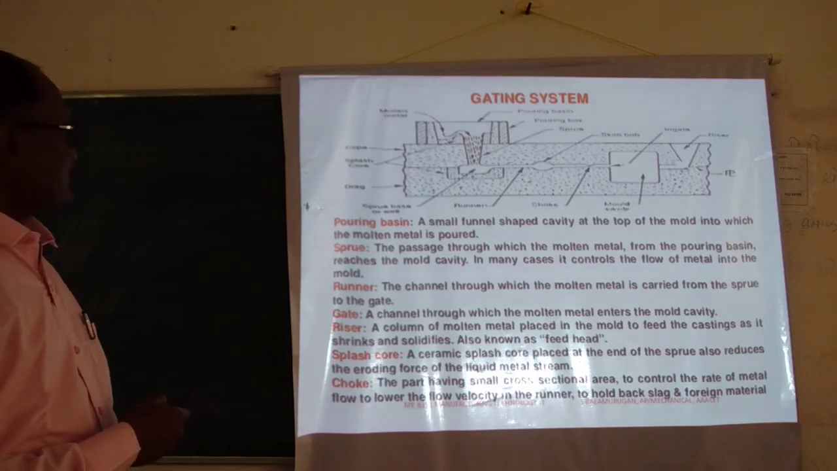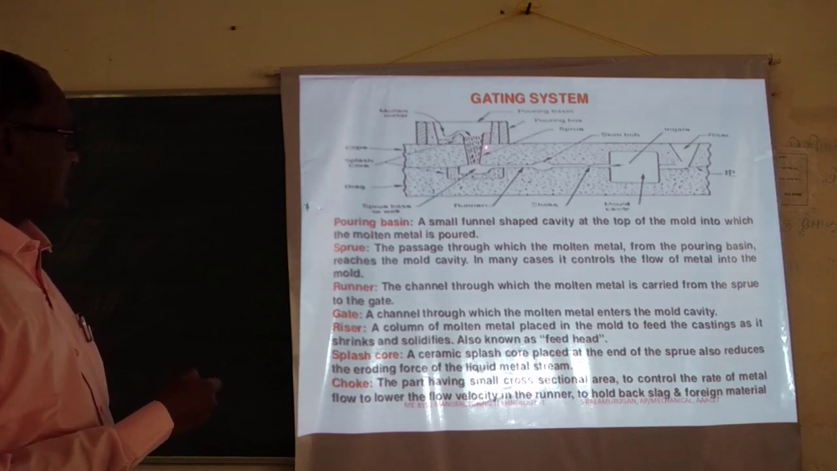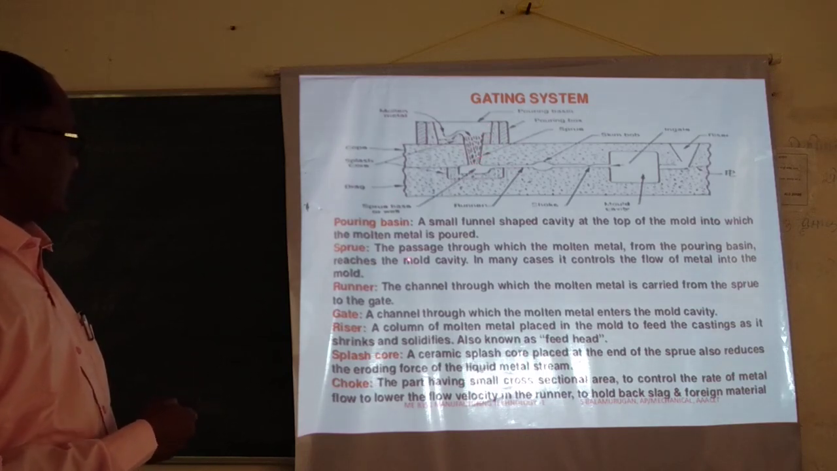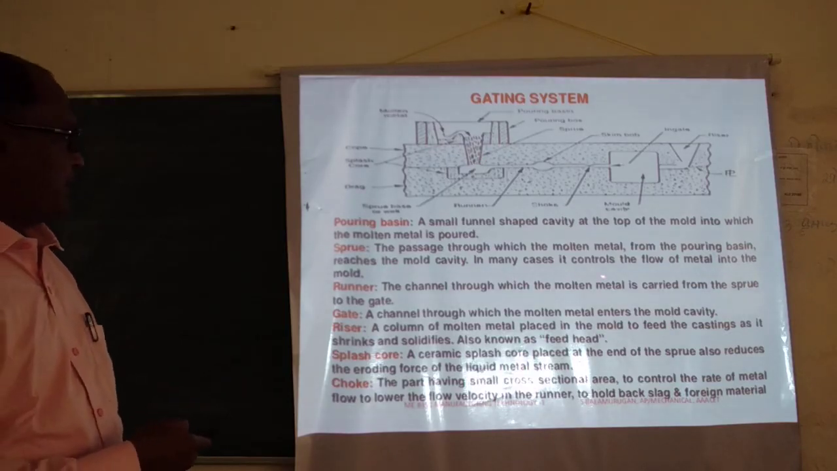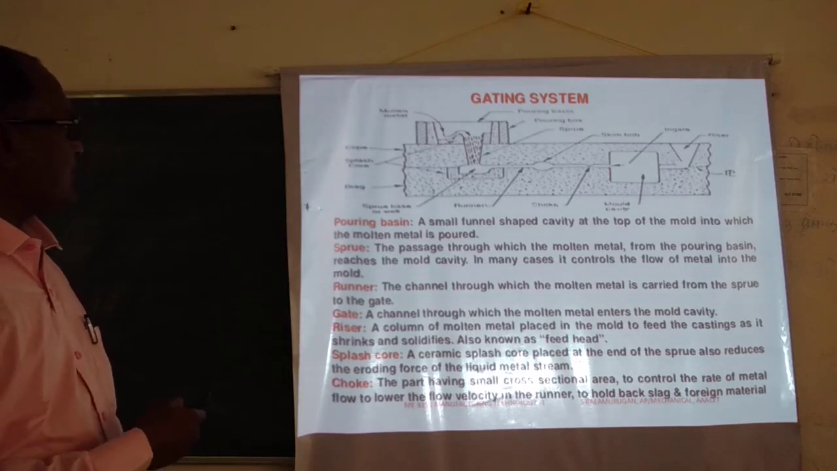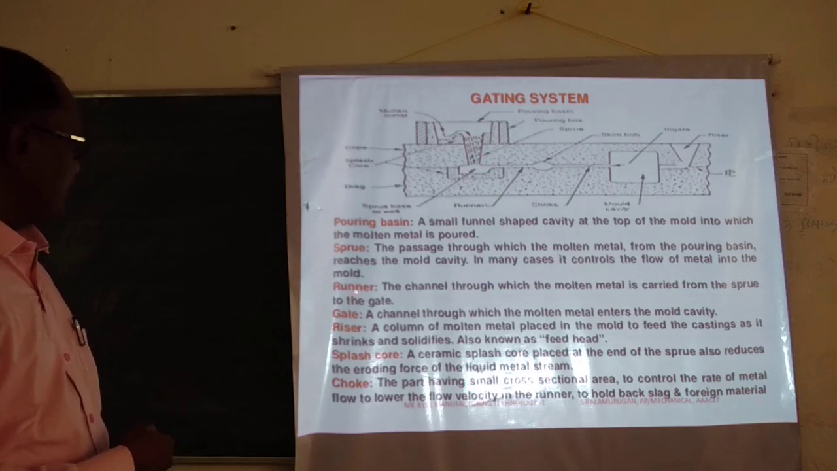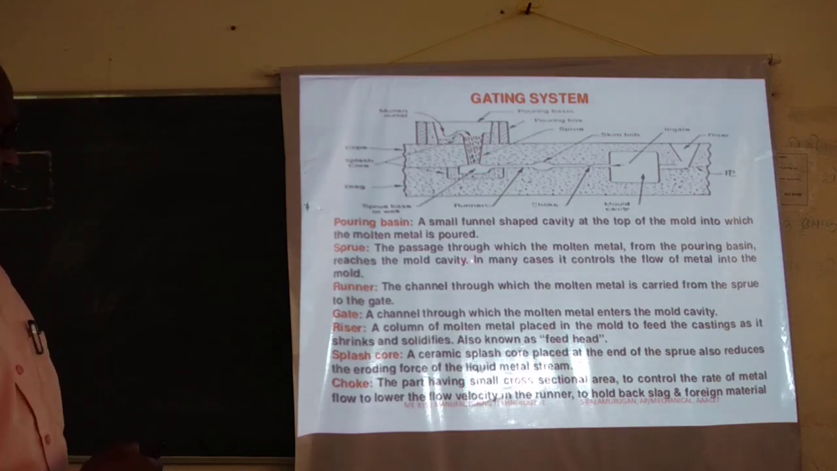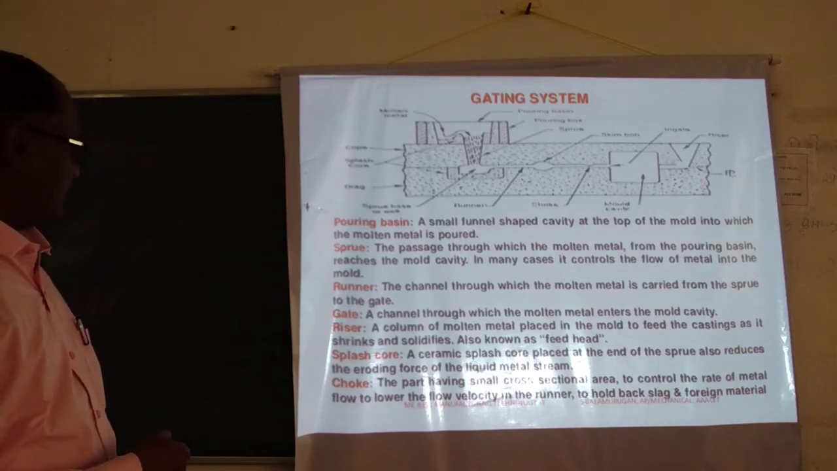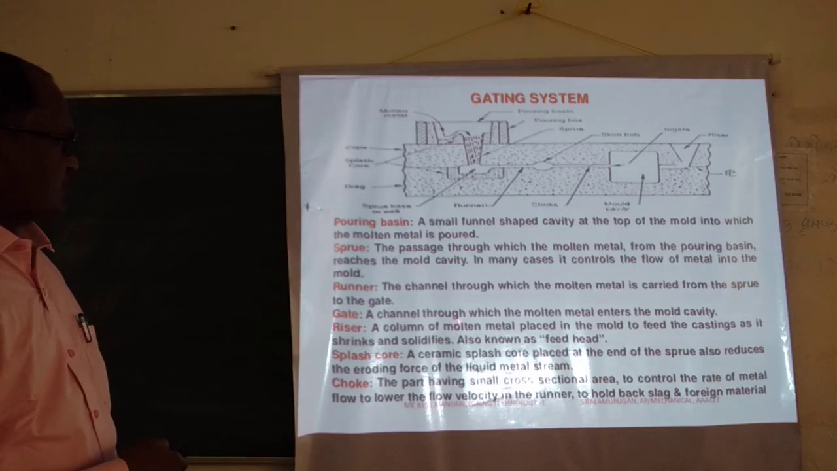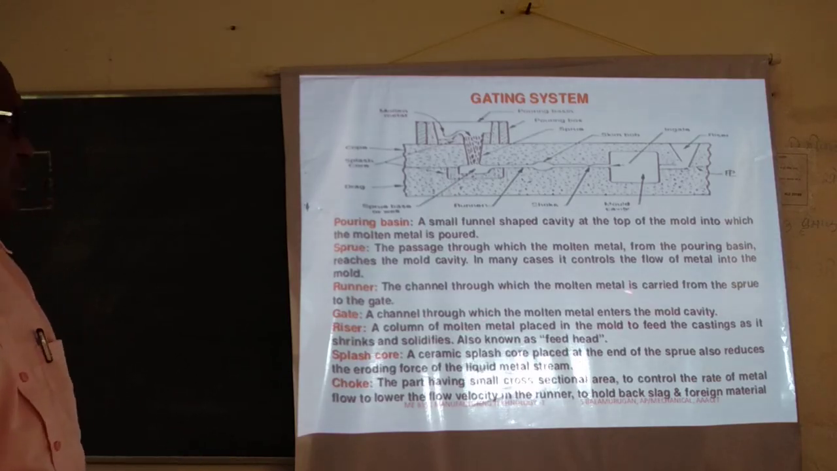Then sprue. This is the sprue. This is the passage through which the molten metal from the pouring basin reaches the mold cavity. In many cases it controls the flow of metal into the mold. Through this sprue you pour the molten metal into the mold cavity. The runner is the channel through which you pour the molten metal. Then the gate. Gate is also a channel through which the molten metal enters the mold cavity.